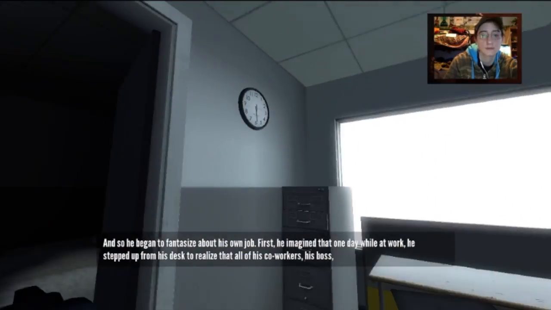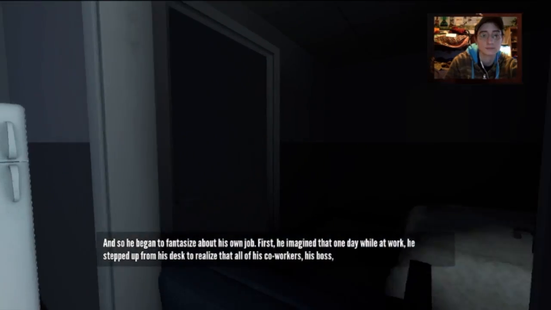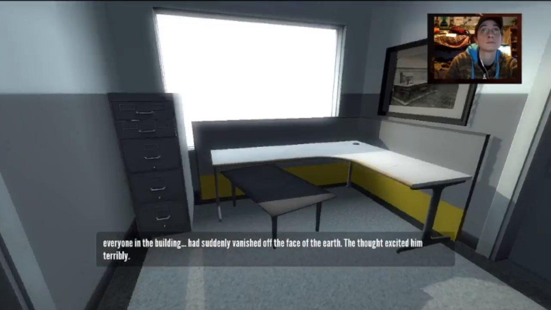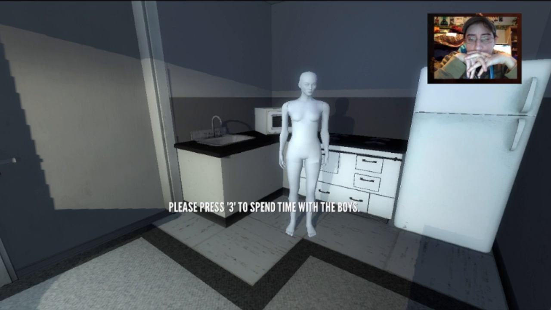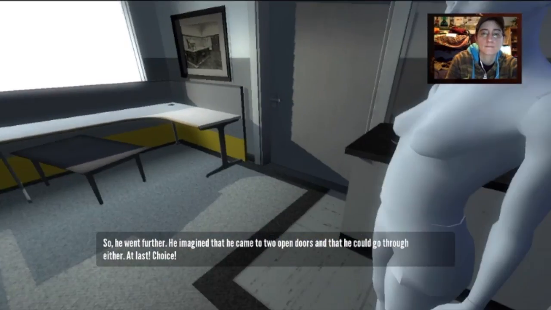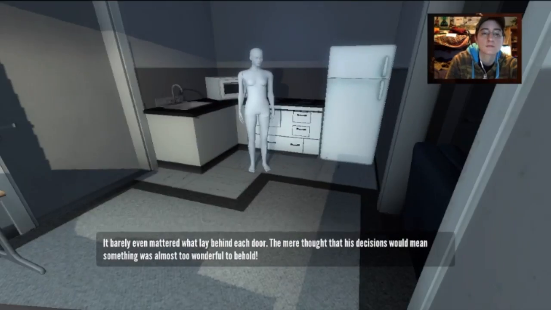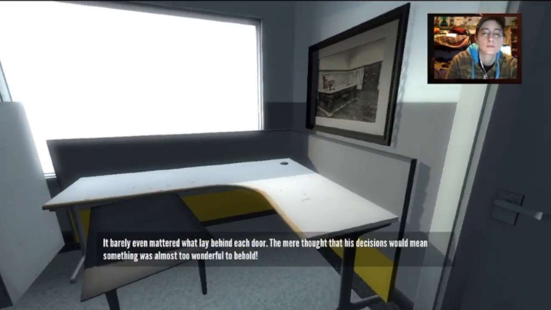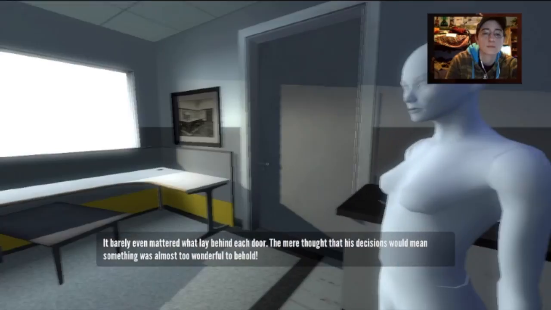And so he began to fantasize about his own job. First, he imagined that one day while at work, he stepped up from his desk to realize that all of his co-workers, his boss, everyone in the building had suddenly vanished off the face of the earth. The thought excited him terribly. So he went further. He imagined that he came to 2 open doors and that he could go through either. At last, choice. It barely even mattered what lay behind each door. The mere thought that his decisions would mean something was almost too wonderful to behold.